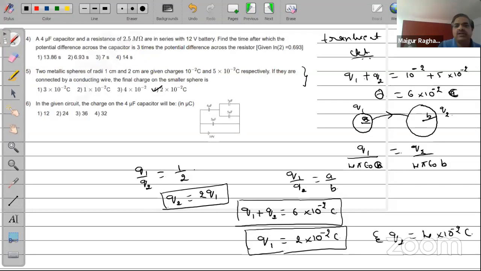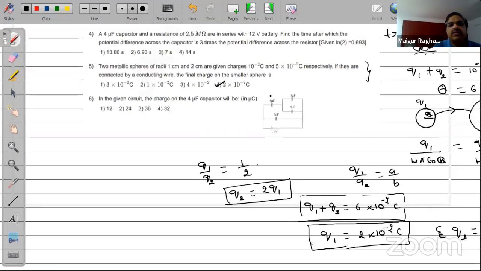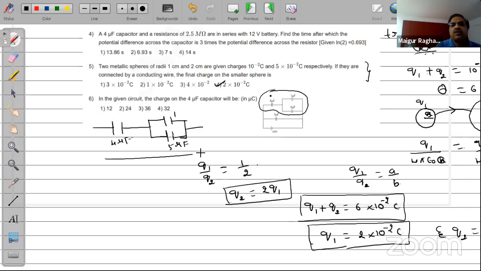Now, this 4 microfarad capacitor is in parallel with 1 and 5 here, so I can say that the voltage drop across this will be equal to 10 volts. This is what, in fact, the circuit is. Only this part, if you consider, the voltage drop on this is 10 volts.